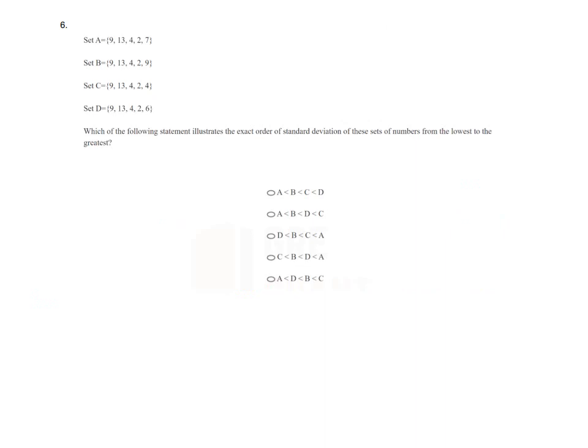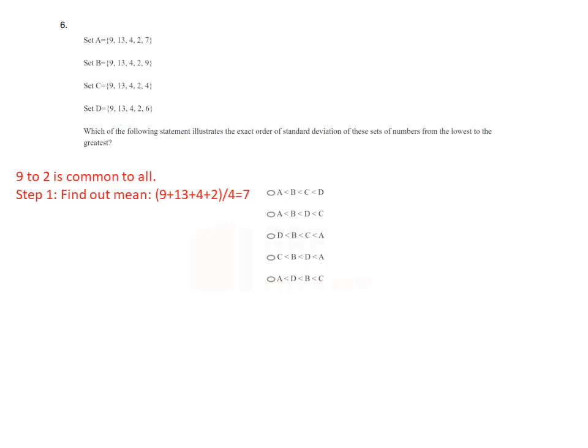So we are given 4 sets here. Which of the following statements illustrates the exact order of the standard deviation of these sets of numbers from the lowest to the greatest? Notice that 9, 13, 4, 2, these 4 numbers are common to all data sets, and the last number is different. Let us find the mean of 9, 13, 4 and 2, and then we will take the distance, and it will lead us to arrange the order of the standard deviation of these sets.